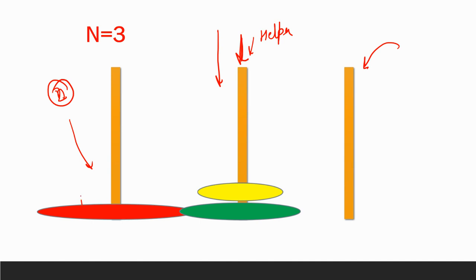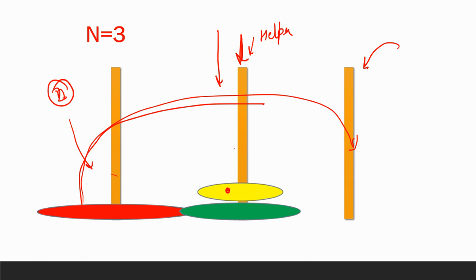Now what we need to do, we need to move this last disk from source to destination. Now this will be your real source to destination, right? After that you are just going to print this step, and after that, you need to move again from this helper. So from this helper, this will be your source. Now move from this to destination.